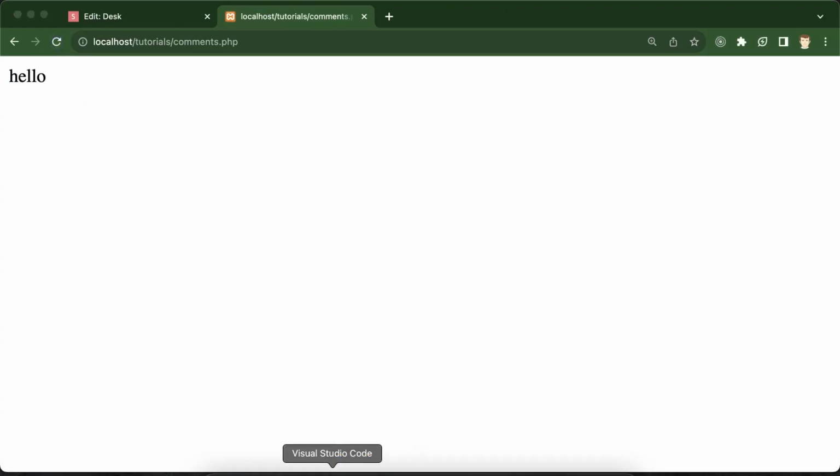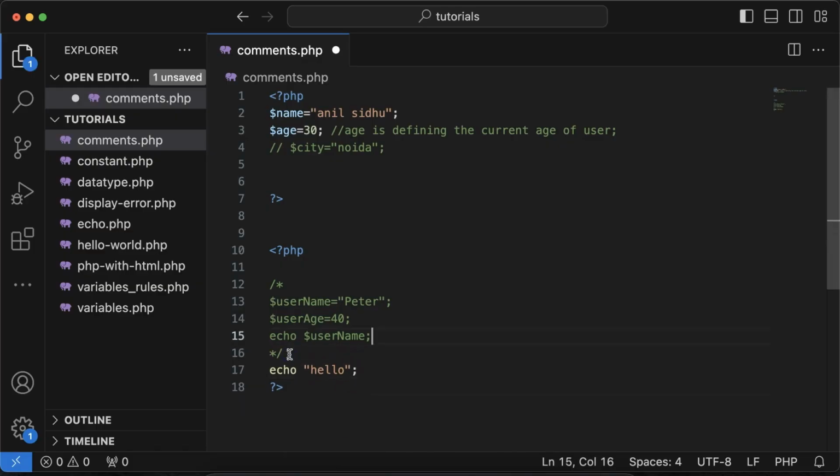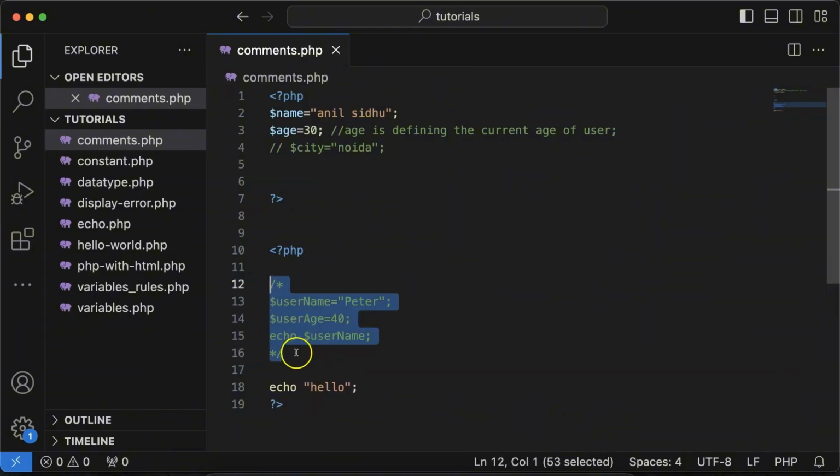Okay, perfect. So right now I believe you understand how it works, that for a multiple line comment like this, all you need to do is to start with slash and star and end it with star and slash. But if it's a single line, it will just be two slashes. For multiple lines, start with slash and star and end it with star and slash.